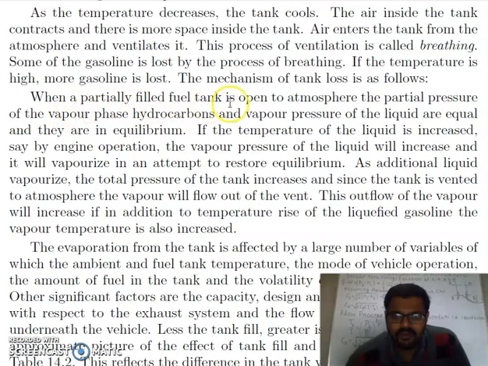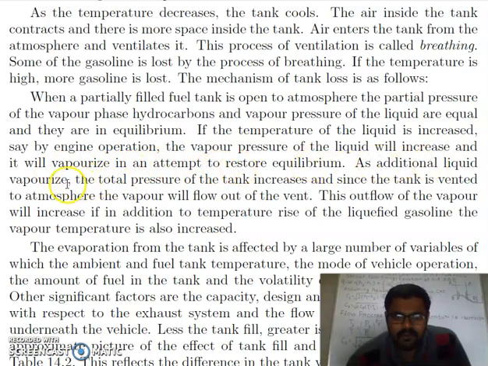When a partially filled fuel tank is open to atmosphere, the partial pressure of the vapor phase hydrocarbons and vapor pressure of liquid are equal and they are in equilibrium. If the temperature of liquid is increased, say by engine operation, the vapor pressure of liquid will increase, and it will vaporize in an attempt to restore equilibrium.